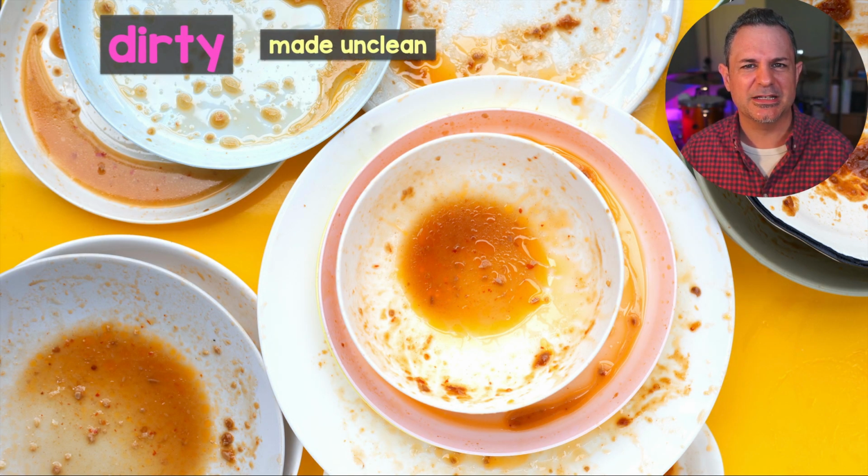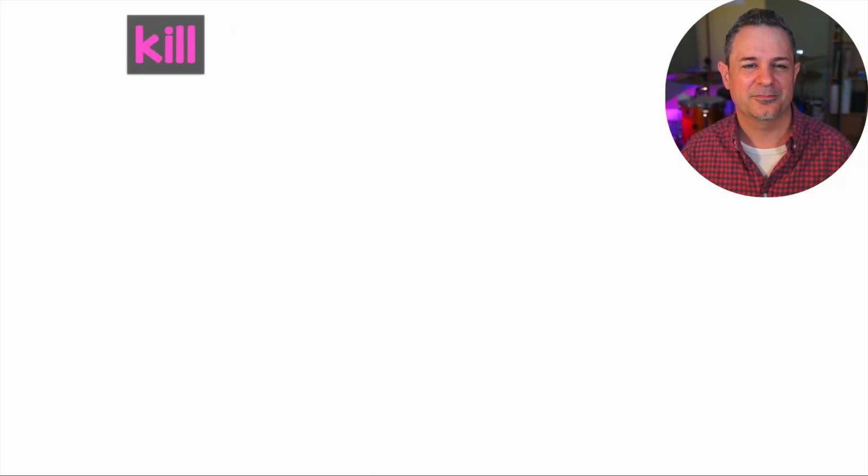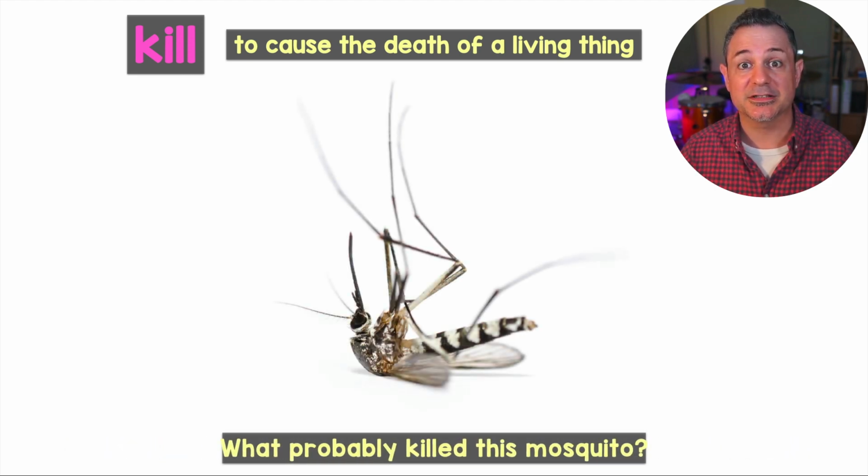The word dirty means made unclean. Who made all these dirty dishes? And the word kill means to cause the death of a living thing. To make dead. What probably killed this mosquito?